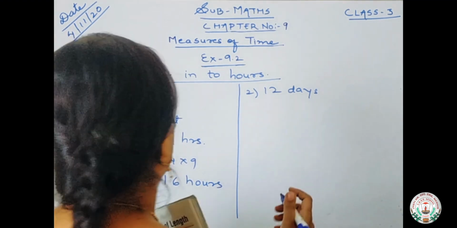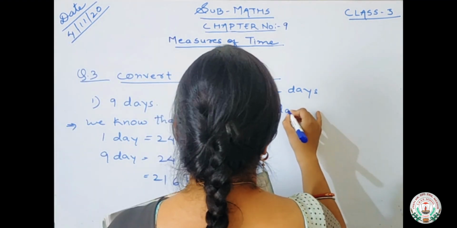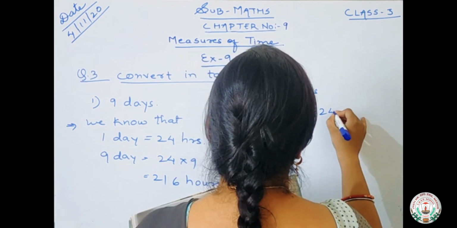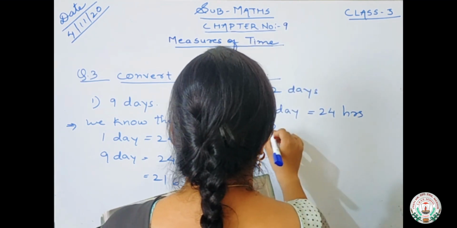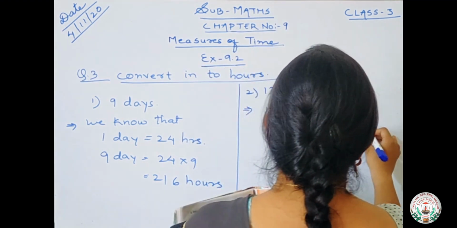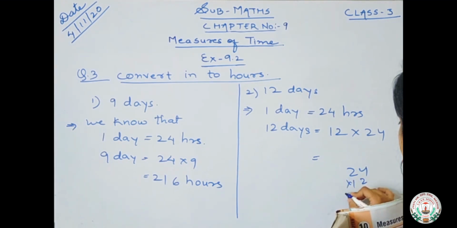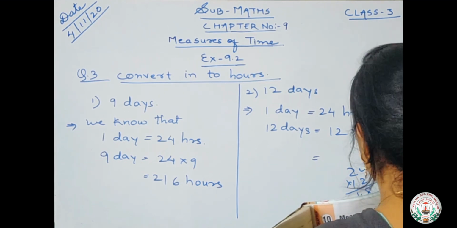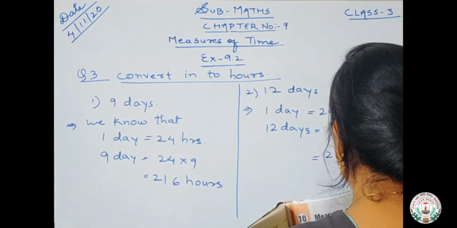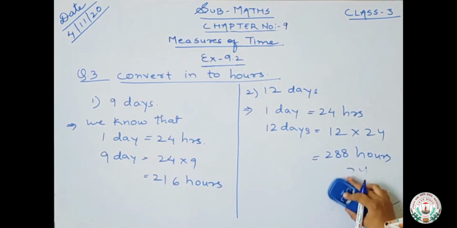12 days. So we all know that 1 day is equals to 24 hours. So 12 days is equals to 12 into 24. We will just multiply in rough and see. Okay. 2 4s are 8, 2 2s are 4, 1 4s are 4, 1 2s are 2. 8, 8, 2. So 288 hours.